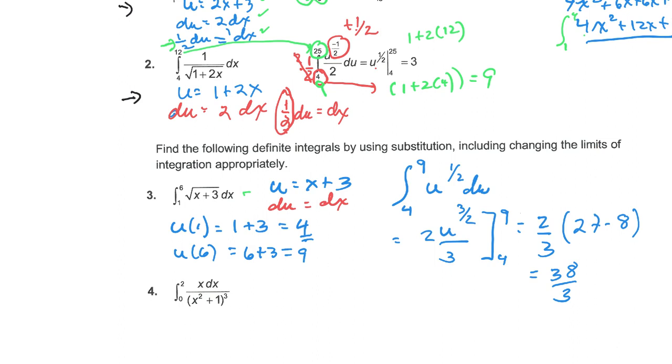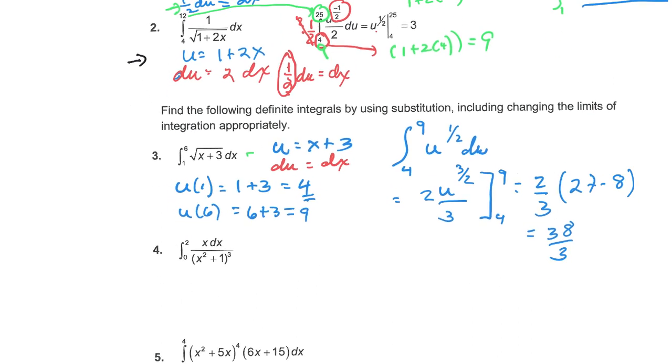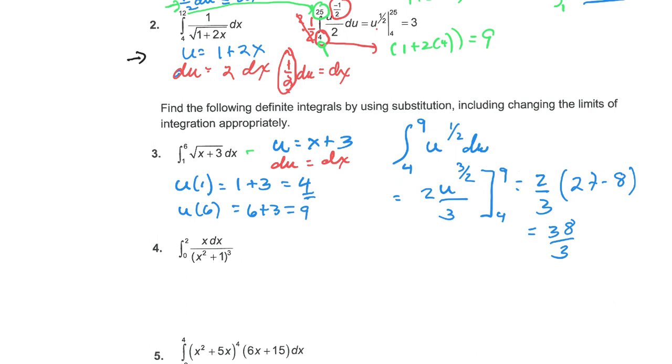All right, now what we need to do is, if we look at this problem, hopefully you can quickly go through this. We have u and du dx, no problems. We find the new limits of integration. So when I substitute in 1, I get 4. When I substitute in 6, I get 9. These are my limits of integration. I write as u to the 1/2 du.